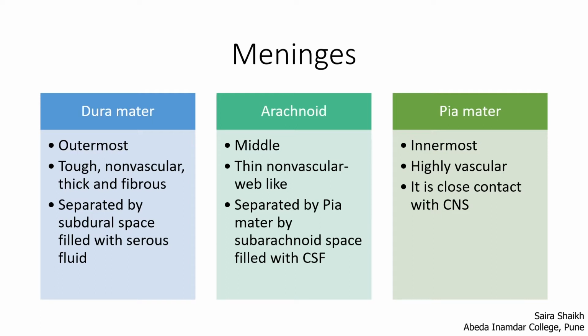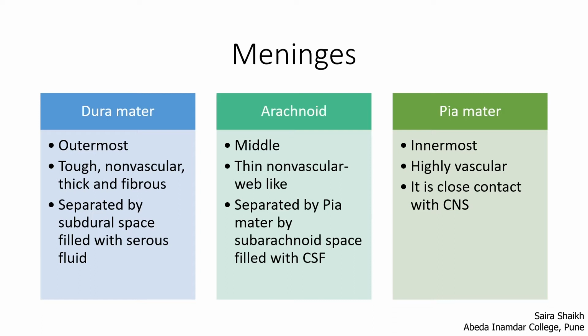The next meninx is the arachnoid. It is present between the dura mater and the pia mater. It is a thin layer. It is non-vascular, which indicates that the blood vessel network is absent. It is separated from the pia mater by a cavity called the subarachnoid space, which is filled with CSF, that is cerebrospinal fluid.